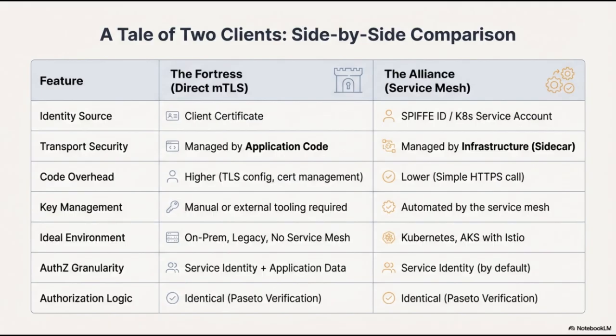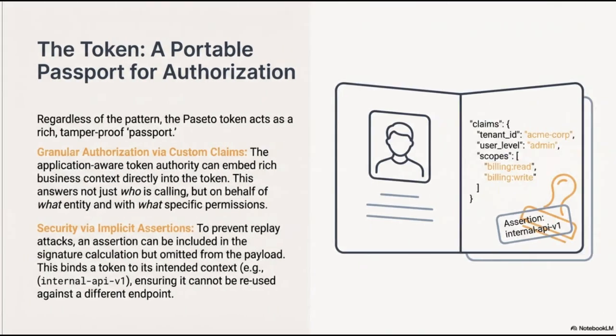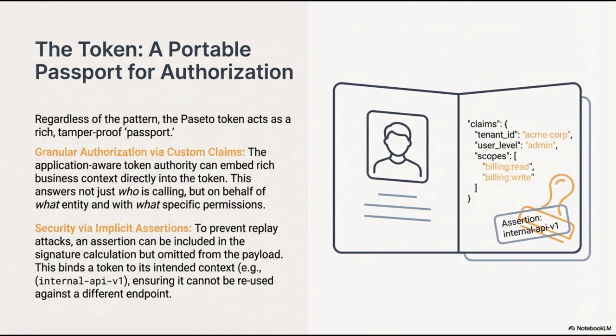Importantly, the underlying authorization logic remains identical across both architectures, with both utilizing Poseidon verification to maintain a consistent security posture. Think of the token as a portable, tamper-proof passport for authorization. Regardless of the underlying pattern, a Pasitoto token serves as a rich container for essential identity and access data.